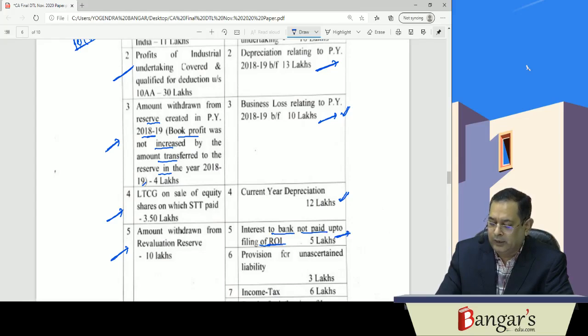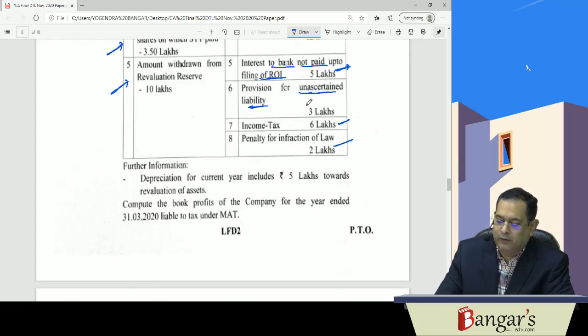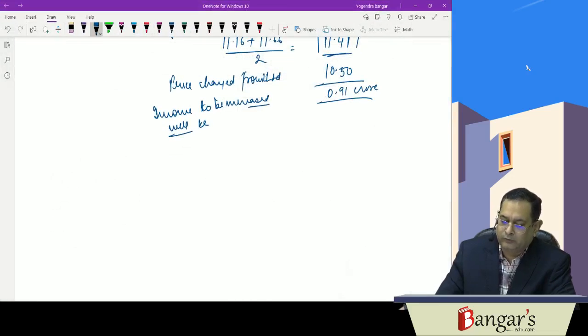It's an ascertained liability. Provisions for unascertained liabilities will be added back. Income tax will be added back, and penalty for infraction of law, adjustments won't be required for the same. And depreciation for current year includes 5 lakh on account of revaluation. Here we are required just to compute the book profit. So very simple question, not very hard.